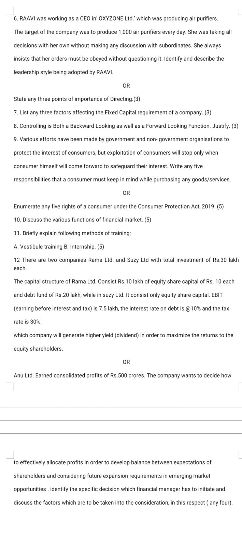Write any 3 factors affecting the fixed capital requirement of a company. Means you have a need to take the factors, write the 3 factor names, and then elaborate one by one in relation to the fixed capital requirement of a company.